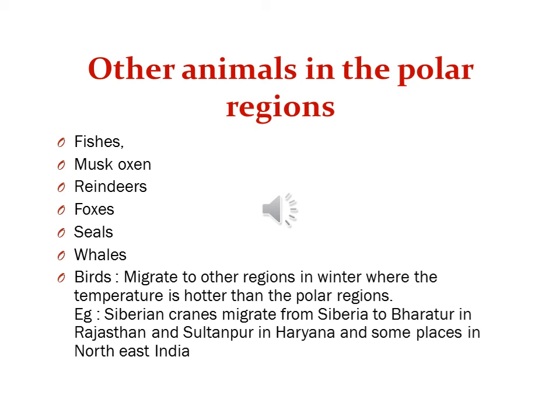They fly to some places of India, right? Like Bharatpur in Rajasthan and Sultanpur in Haryana, and some places in northeast India. So they can save themselves from the extreme cold, right? These are called migratory birds. We don't know how they migrate to the same place year after year, because they must have developed some sense.